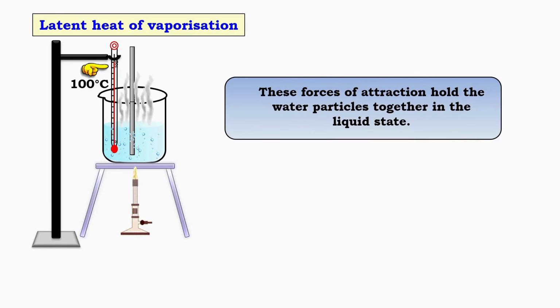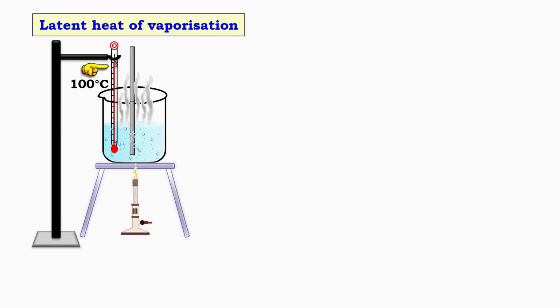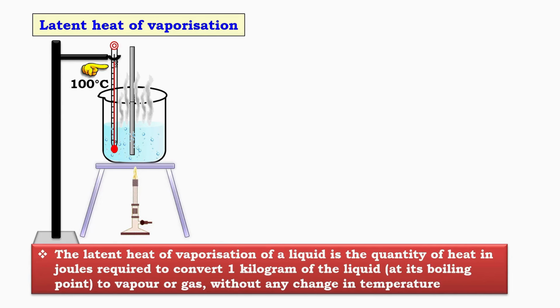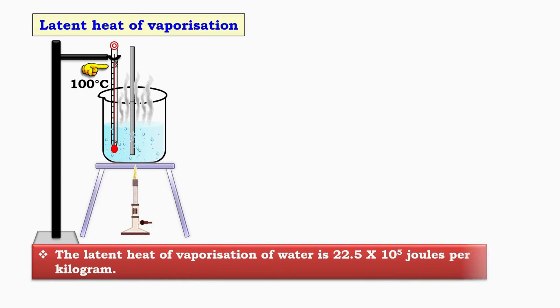Both boiling water and steam are at 100 degrees Celsius, but steam contains more heat energy in the form of latent heat. When steam comes in contact with the skin, it condenses into water and releases this latent heat. That is why burns caused by steam are much more severe than burns caused by boiling water.